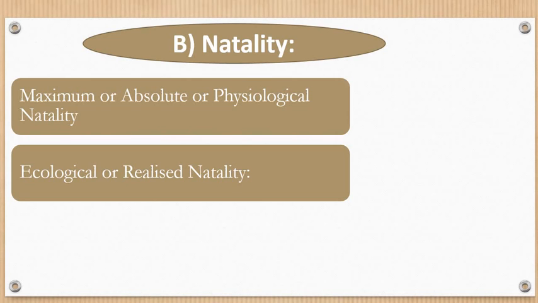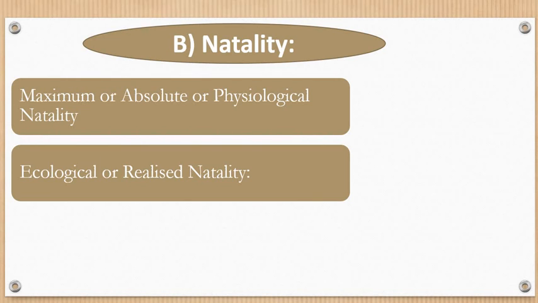Now, what is the basic difference between these two? Let's see. So, maximum or absolute physiological natality, what is it? The maximum production of new individuals under constant and ideal environmental conditions. What is that? Maximum production of new individuals. So the terminology is maximum natality. Natality is nothing but the birth. So maximum production of a particular individual under constant and ideal environmental conditions.